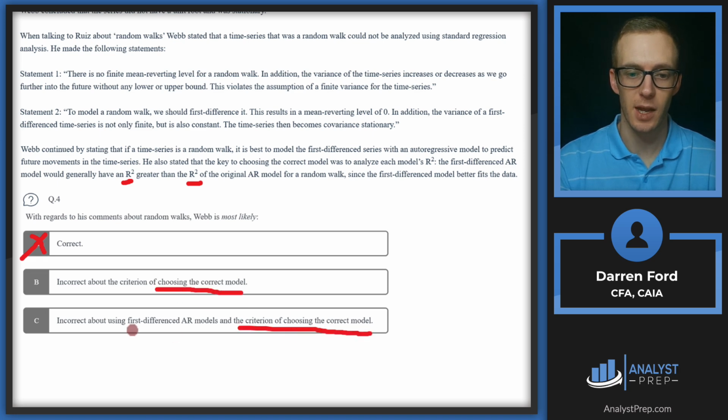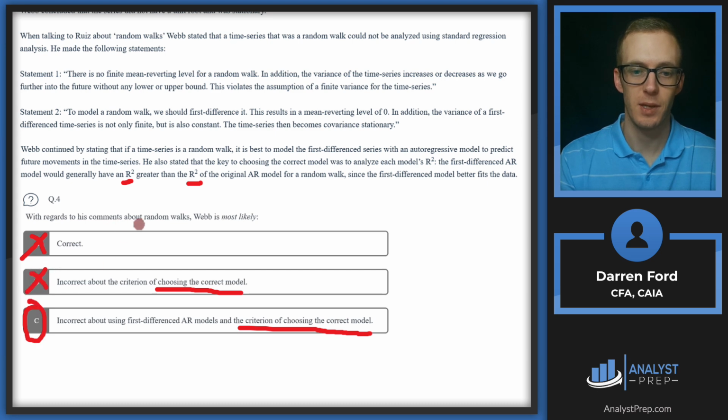So now we need to decide about the first difference AR models. Modeling the first difference series with an AR model does not necessarily help predict the future. So it's not necessarily going to be the best model, and it's not necessarily going to fit the data better. So I think we can go ahead and conclude that answer C is going to be correct. Answer B is incorrect.